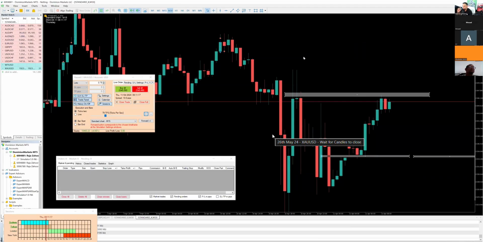Because you gotta look at it this way. A support is established when we have a bullish candle forming after a bearish candle, right? Let me repeat this. A support is established when we have a bullish candle forming after a bearish candle. So if this bearish candle has a weak body, then I don't think this support should be as strong as we want it. I mean, I don't know.